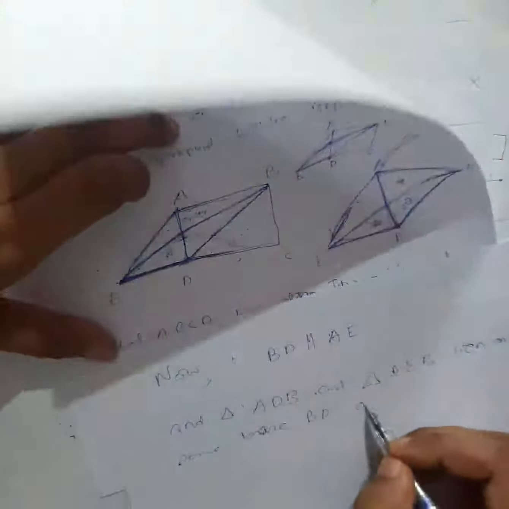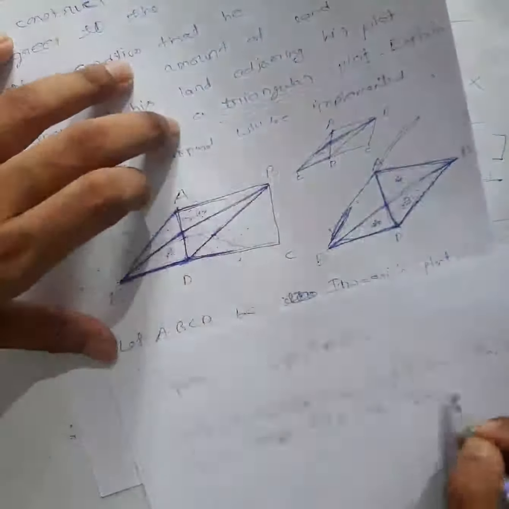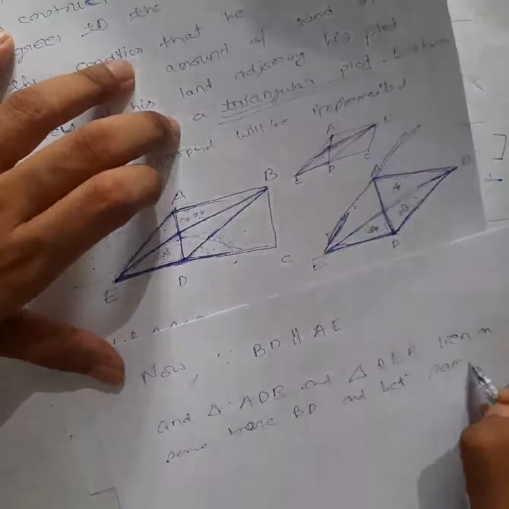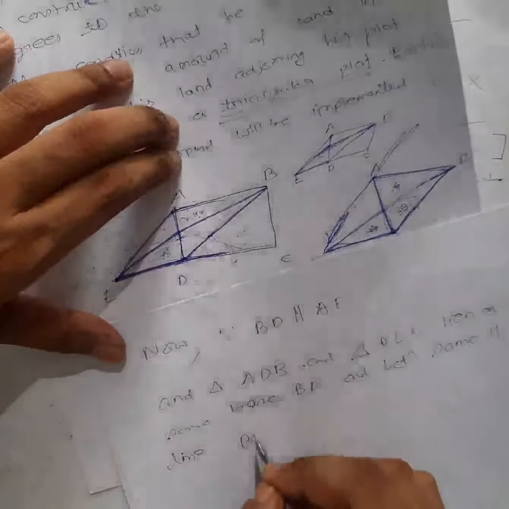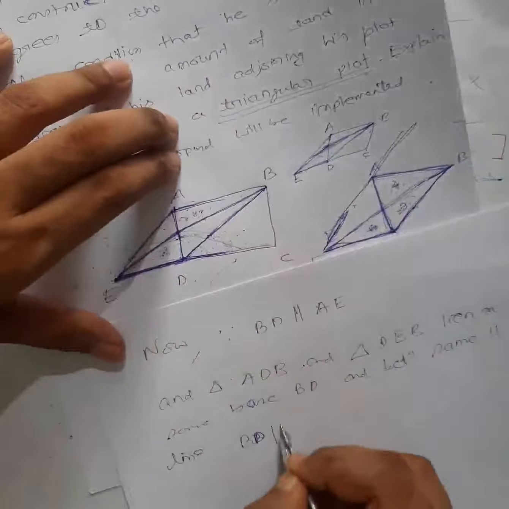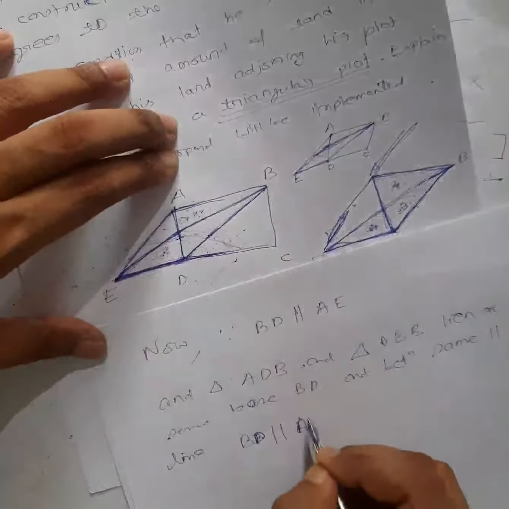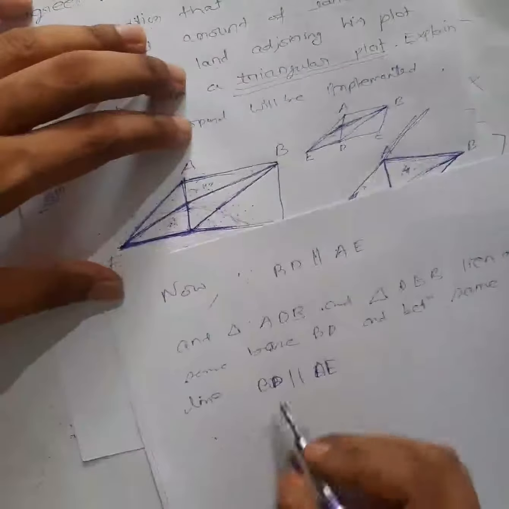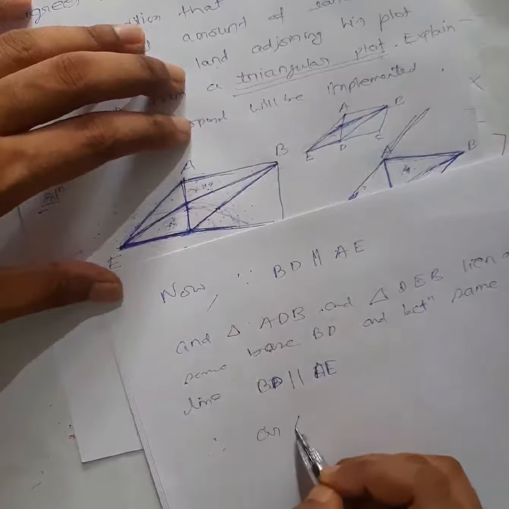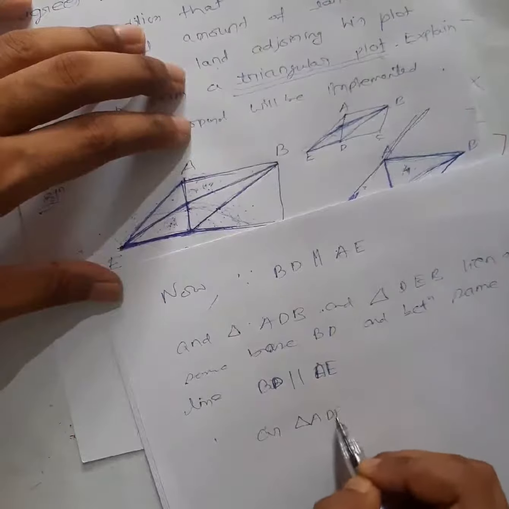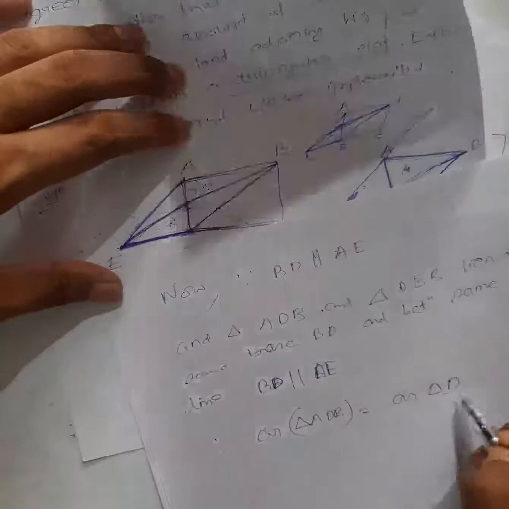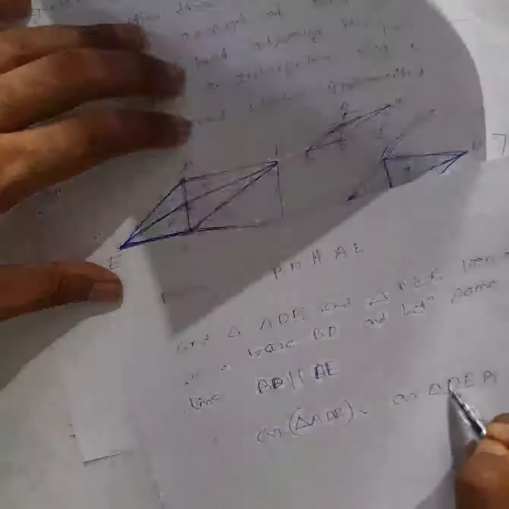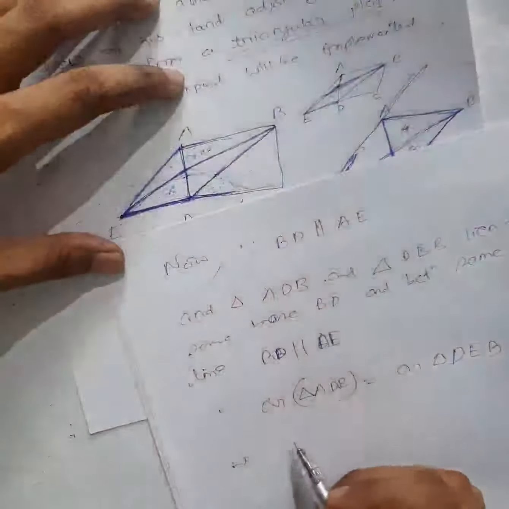BD, and between the same parallel lines. Which ones? BD parallel to AE. Therefore, can I write area of triangle ADB is equal to area of triangle DEB.